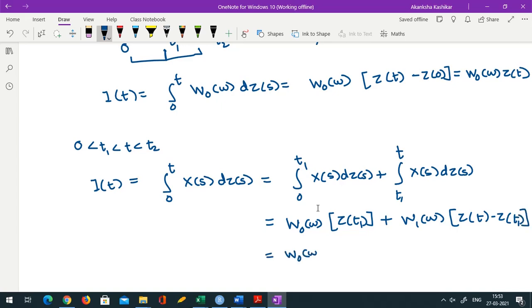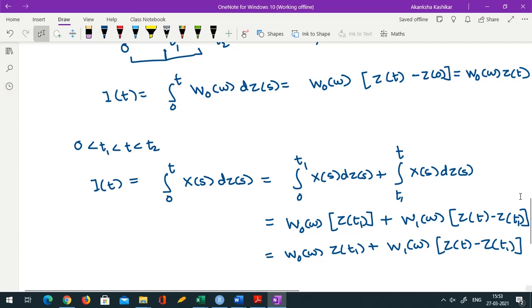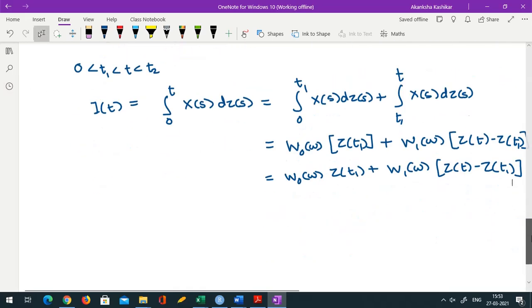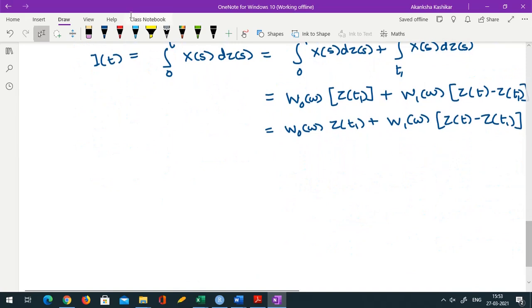So W naught omega Z t1 plus W1 omega (Z t minus Z t1). So this is It when t is between t1 and t2.